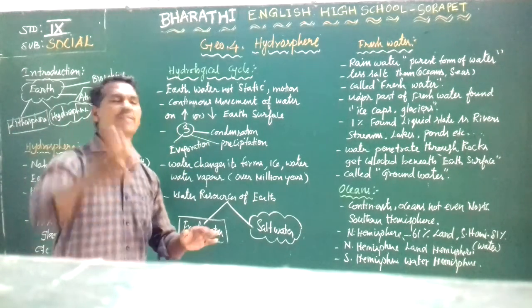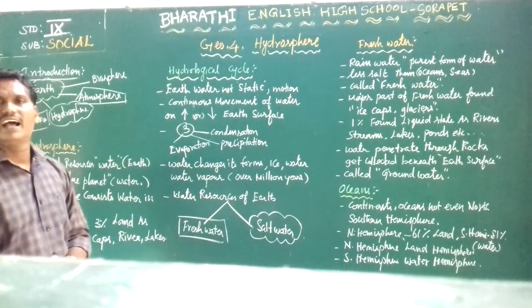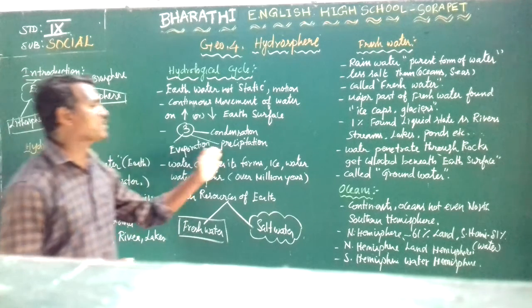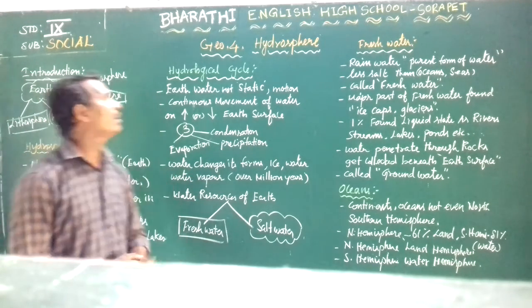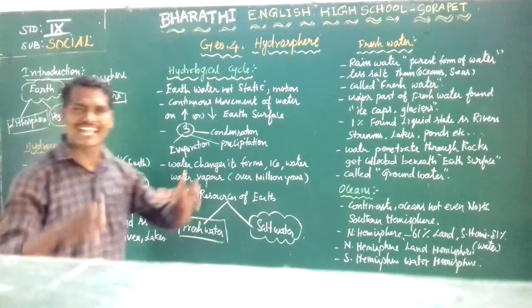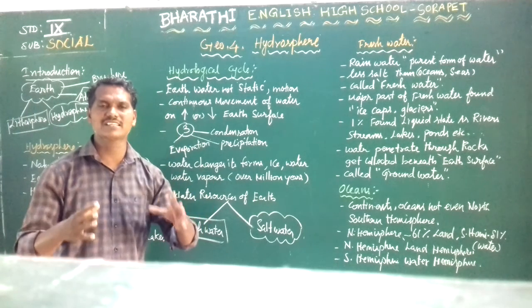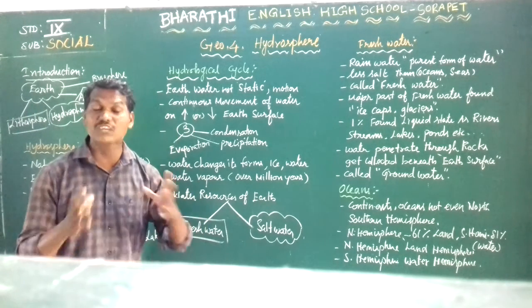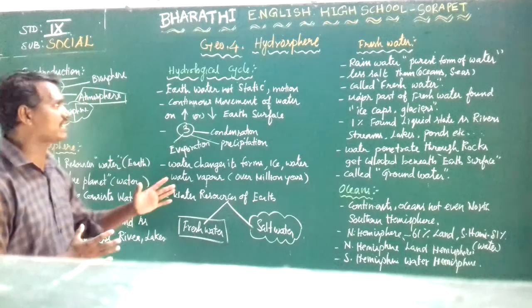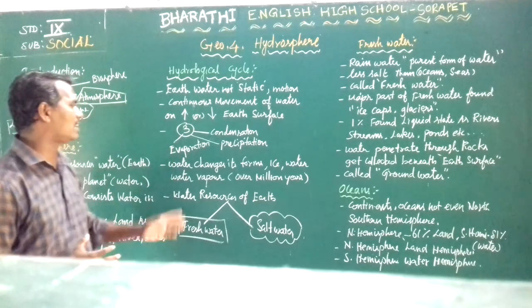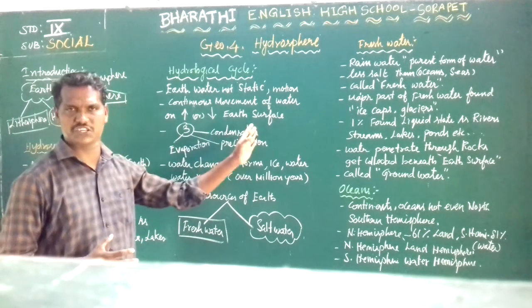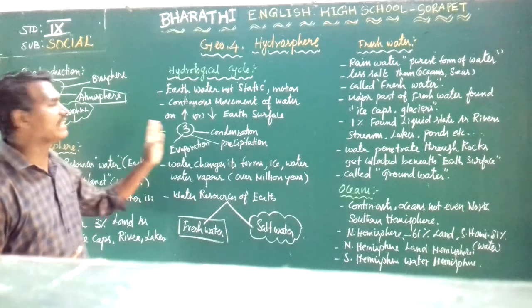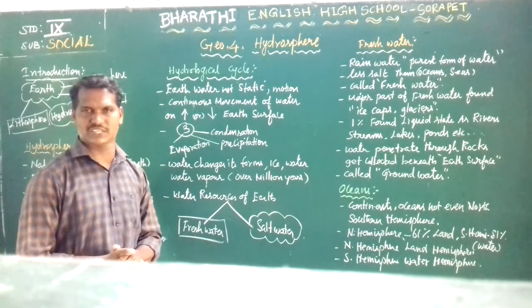And the third one, precipitation. So the hydrological cycle has three processes: evaporation, condensation and precipitation.